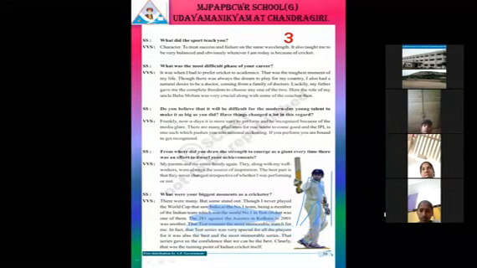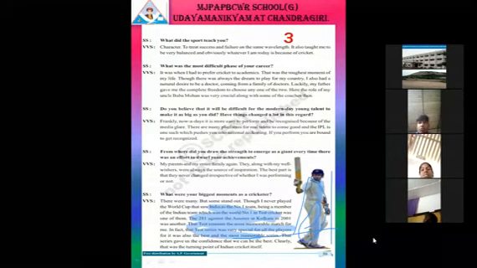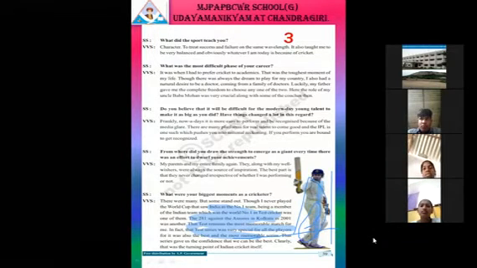But here VVS Lakshman's father said, whichever one you are interested in, you can take that one, no problem. No need to worry about that. If you are interested in cricket, you take that. Or if you are interested in studies, you can choose that. Complete freedom is given to VVS Lakshman.